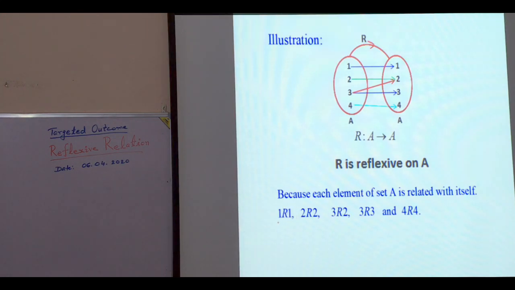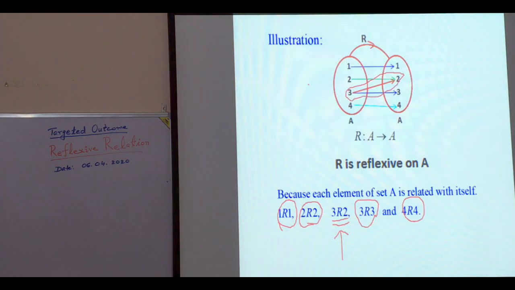Each element of set A is related with itself. 1 with 1, 2 with 2, 3 with 3, 4 with 4. Yes, 3 is also related with 2, but this doesn't affect our definition. It may be possible that some element of A may be related with some other elements of A.